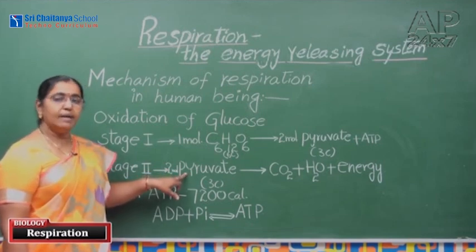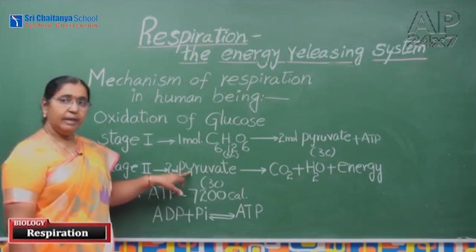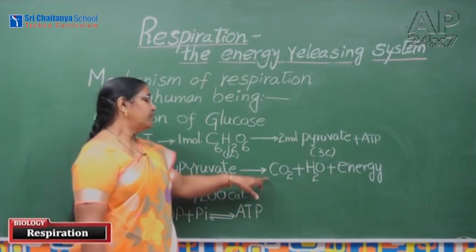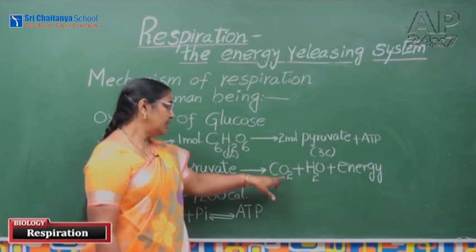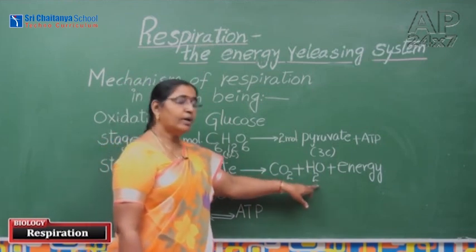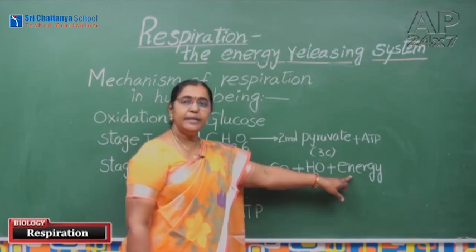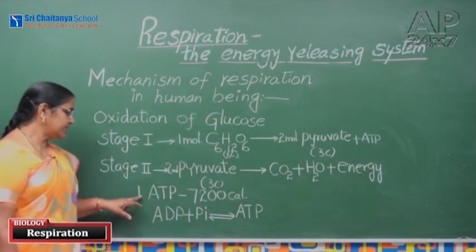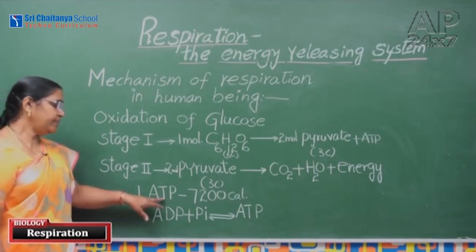When sufficient amount of oxygen is available, this pyruvate, by a series of reactions, gives carbon dioxide, water and considerable amount of energy. This energy is released in the form of ATPs.